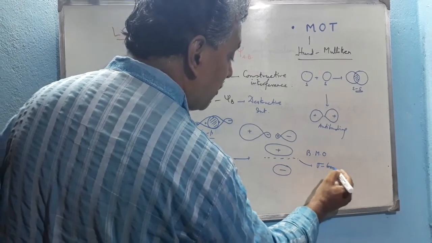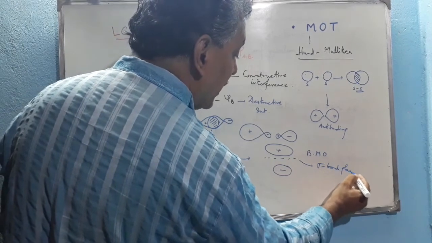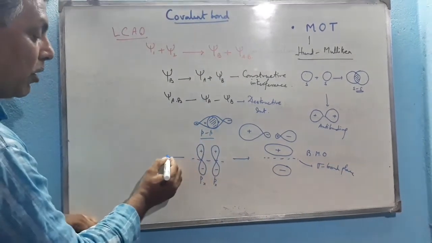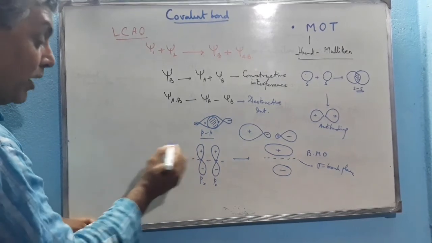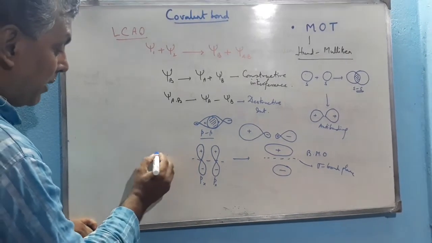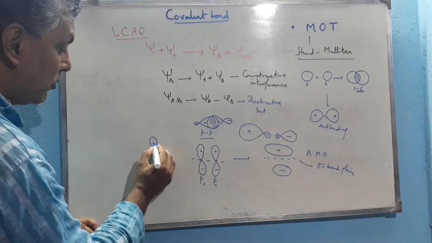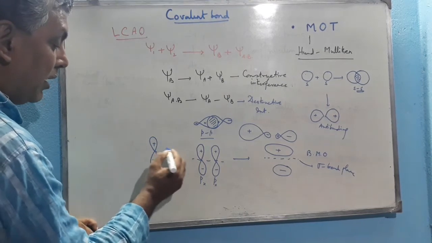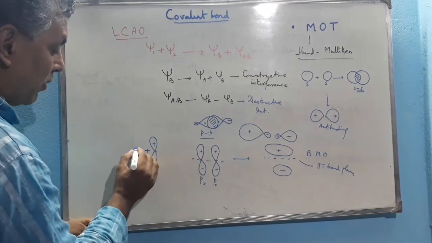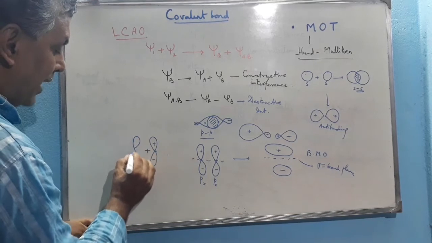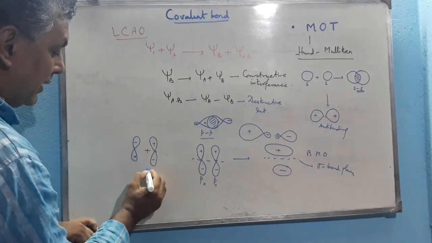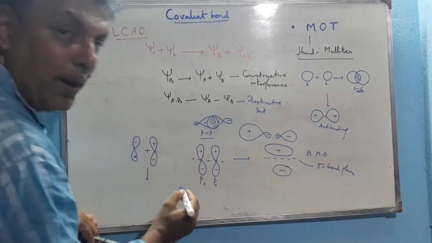And if the anti-bonding orbital forms in between these two, how does it form? Whenever the orbitals come into contact for the formation of a bond, the lobes are like this, minus, plus. Then the anti-bonding orbital forms.